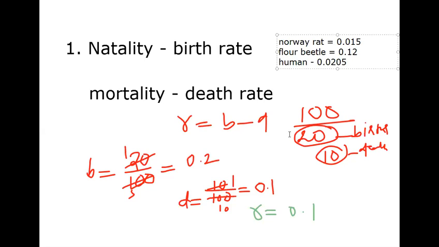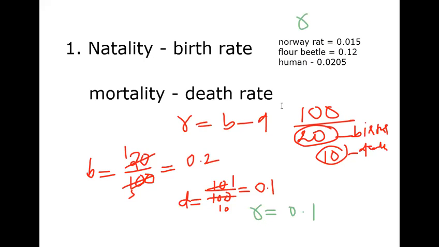But what exactly these are, that I'm saying now. That is the intrinsic rate of natural increase. R equal to 0.015 for Norway rat, floor beetle 0.12, and in human in India, for the human population in 1981, the R value, the intrinsic rate of natural increase, is 0.0205. So I hope you understand, along with natality and mortality, the intrinsic rate of natural increase also.